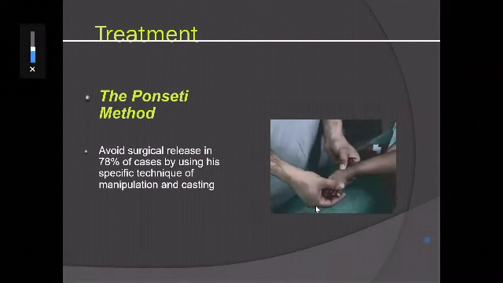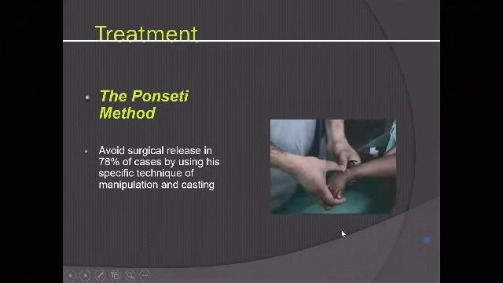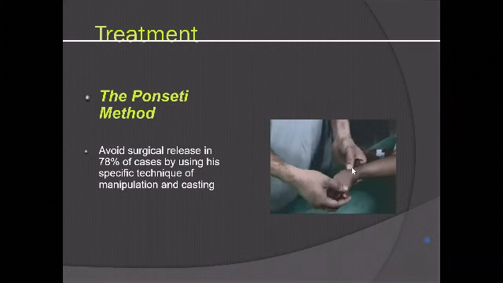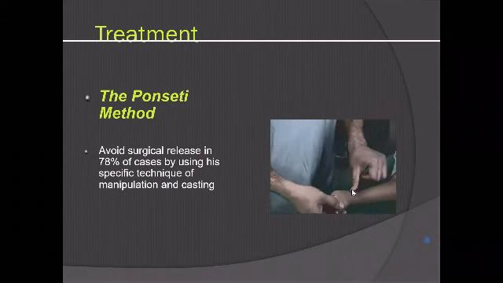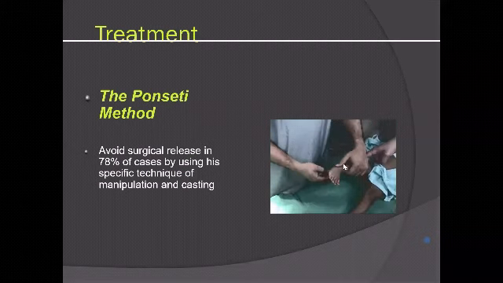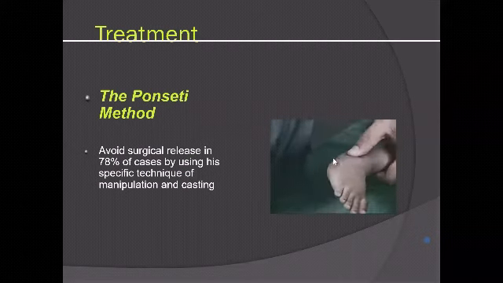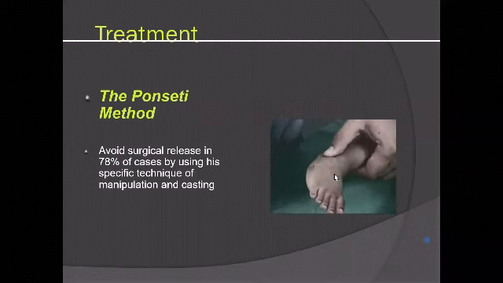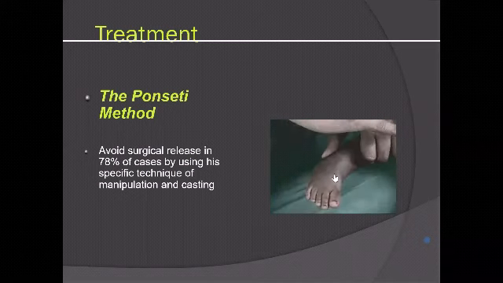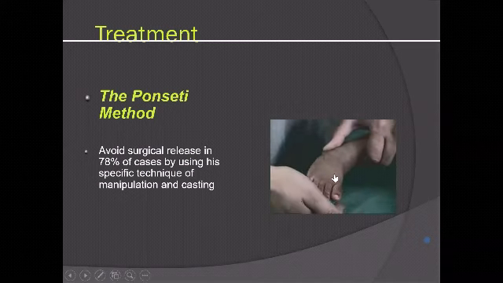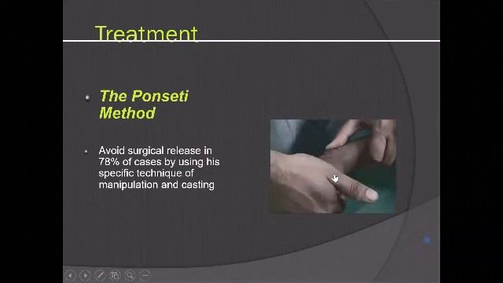I am just showing you the Ponseti method here. So you palpate and see where the lateral border of the fibula tip is. One centimeter in front of it. You must come 1 centimeter in front of it. That is where the talar head neck lies. And then hold the shin with your hand, the thumb on the talus.